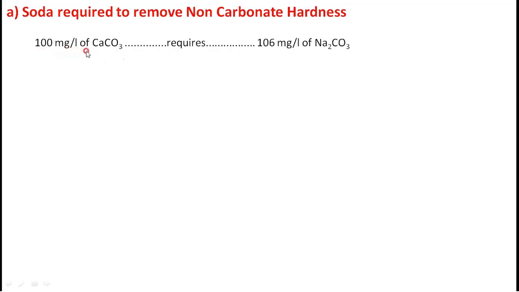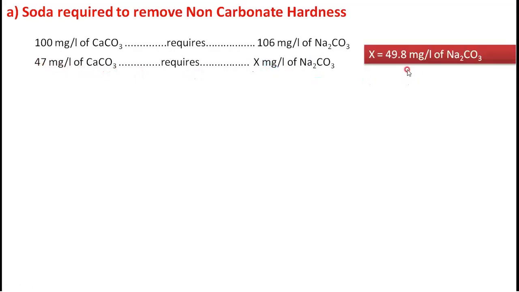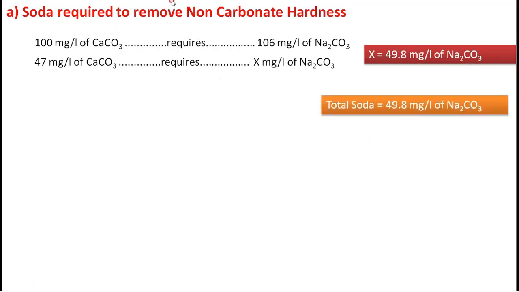Therefore, 100 mg per liter of non-carbonate hardness as CaCO3 requires 106 mg per liter of soda. Therefore, we have to remove 47 mg per liter of CaCO3, that requires X. Then X will be 49.8 mg per liter of soda. Then we require soda only here. Then soda total is 49.8 mg per liter of soda.